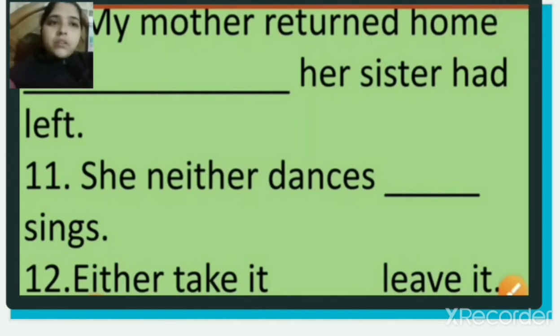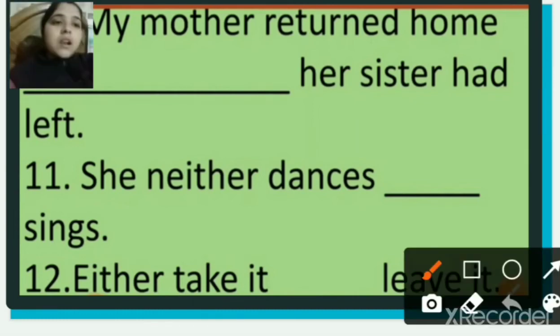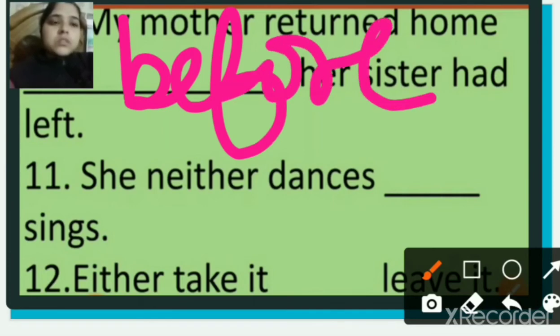My mother returned home dash her sister had left. My mother returned home before her sister had left. Before her sister had left.